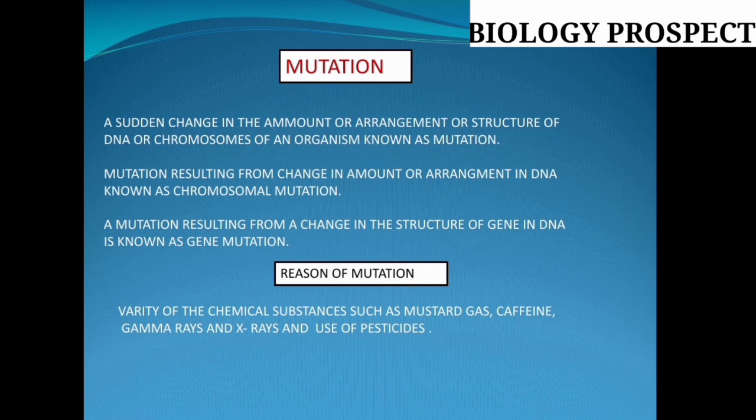These are the basic reasons for gene mutation. There are also a variety of chemical substances, mutagens such as mustard gas, caffeine, gamma rays and X-rays, the use of excess pesticides or other chemicals, and radiation. Different radioactive elements such as radium and uranium, wherever radiation comes out, are also responsible for mutation.